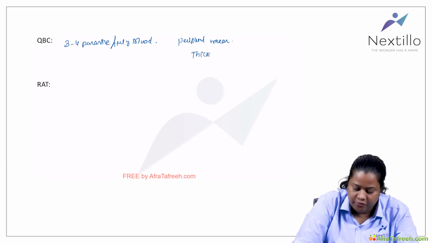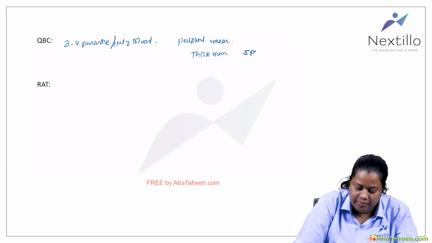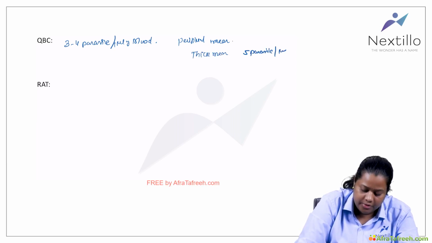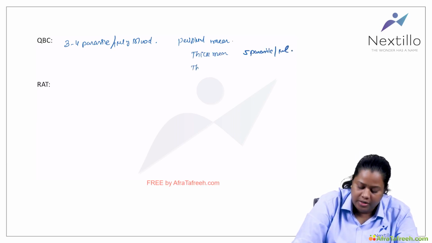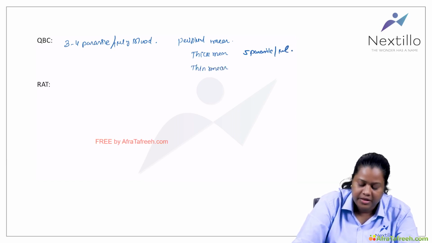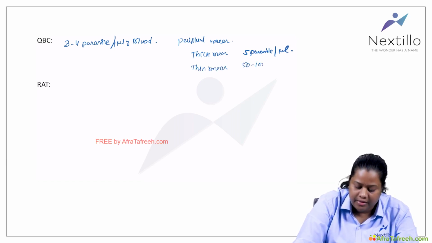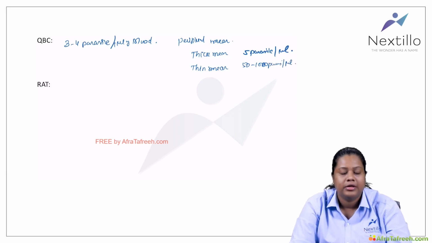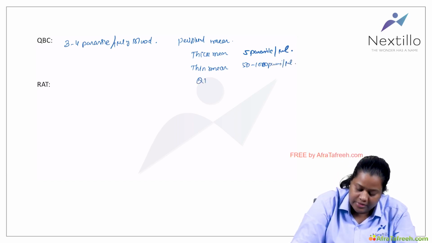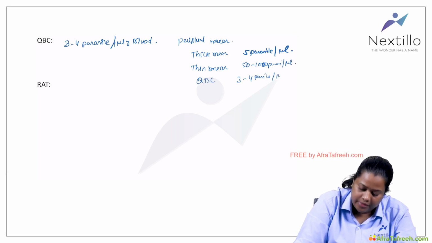Okay, similarly, if I am talking about peripheral smear, the sensitivity of thick smear is around 5 parasites per microliter. If I am talking about thin smear, it is around 50 to 100 parasites per microliter I need for the smear to become positive. For QBC, I have told you already, it is 3 to 4 parasites per microliter of blood.